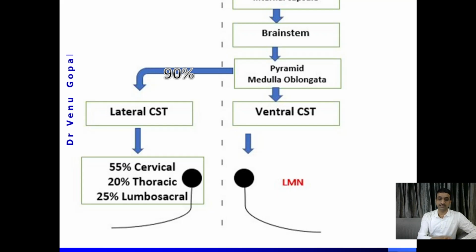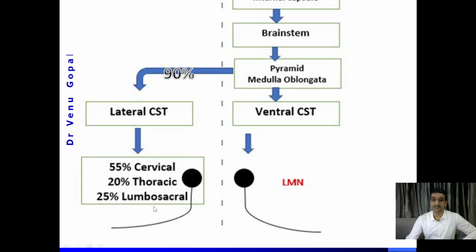Then if you can see the box on the lower part here, I will show here. 55% of the fibers are terminating in the cervical part of the spinal cord, 20% of the fibers are terminating in the thoracic segment of the spinal cord, and 25% are in the lumbosacral area.